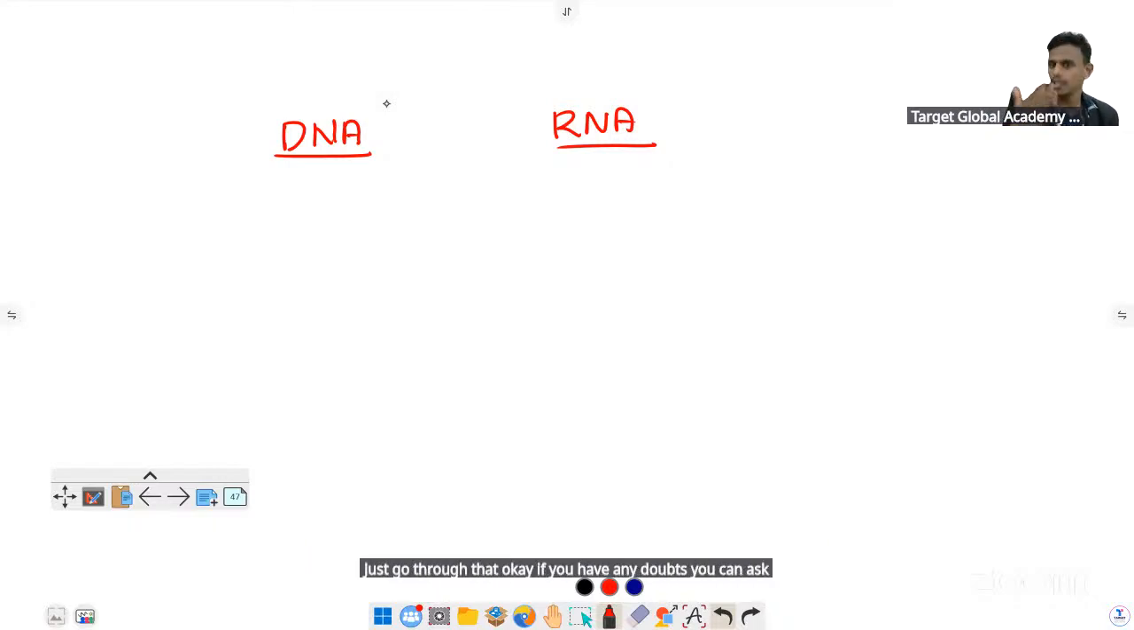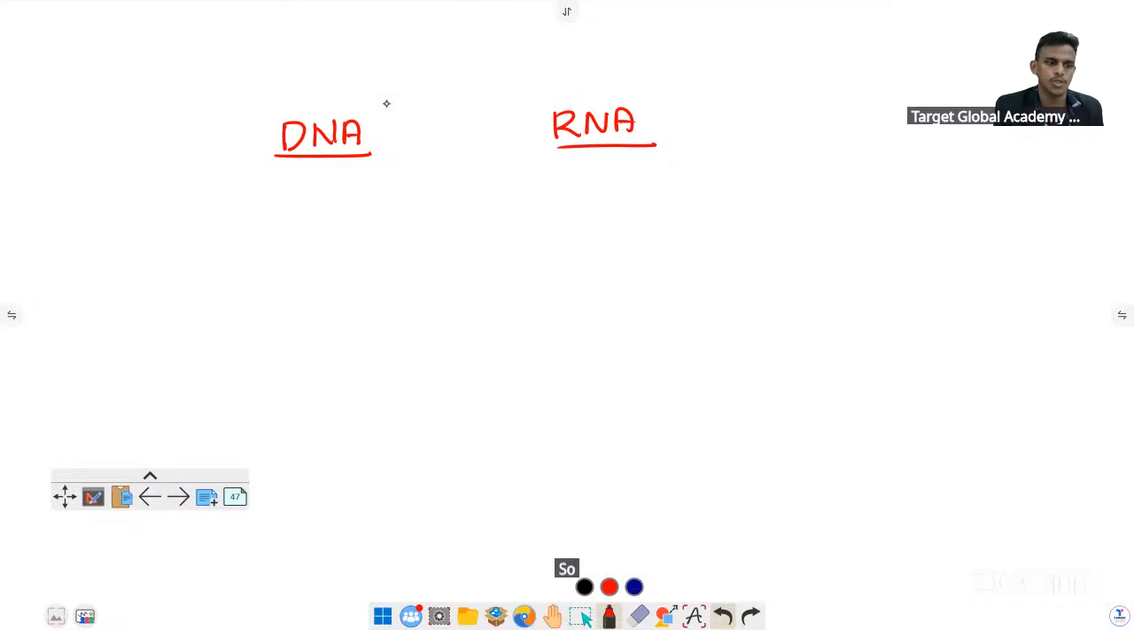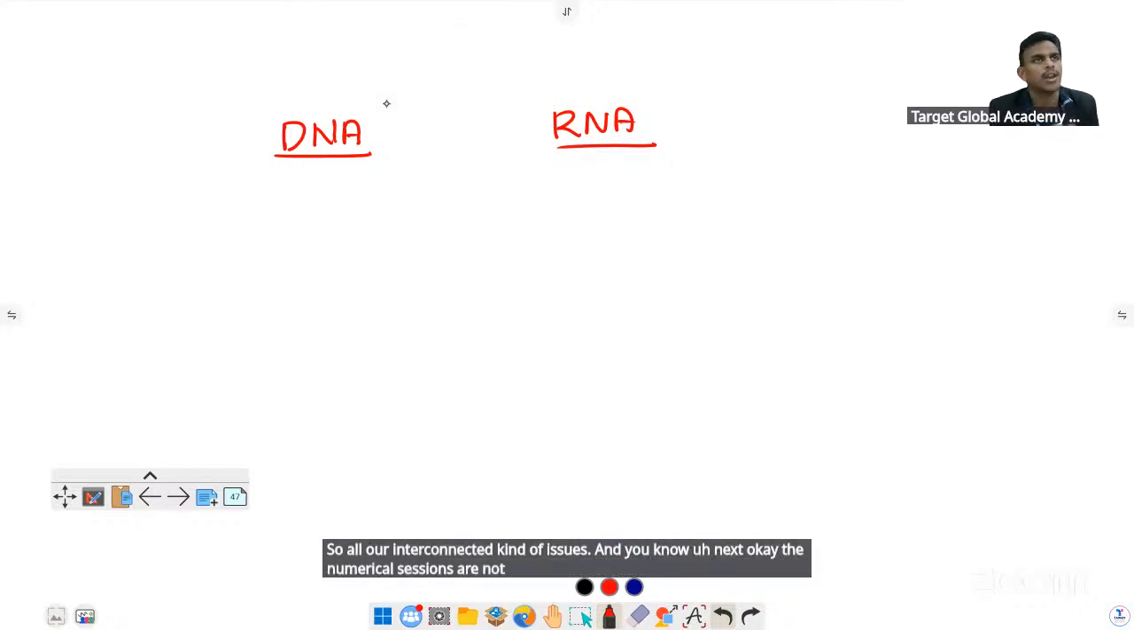So give more importance to organic chemistry, and in every session there are at least 2 or 3 questions from organic. All are interconnected kind of questions. The numerical sections are not very difficult. You can study the equations and do them well. But organic is a little bit confusing somewhere. So do it well.